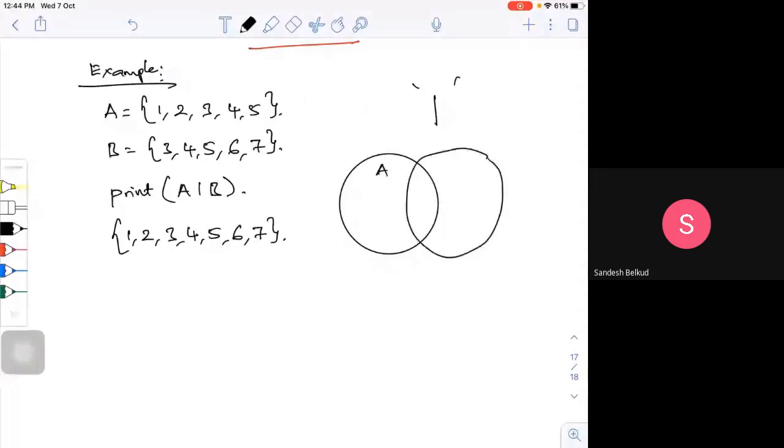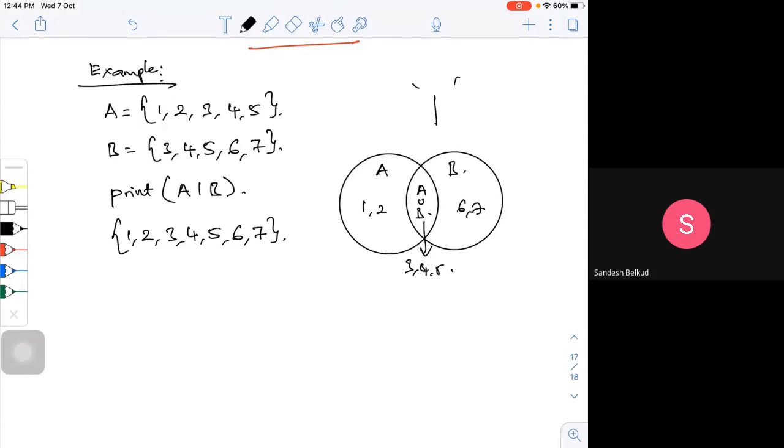This is your set B. This is your A union B. So here I'll be having 1, 2, and here I'll be having 6, 7. Here you will be having 3, 4, 5, which is common to both set A and set B. It's a union operator.